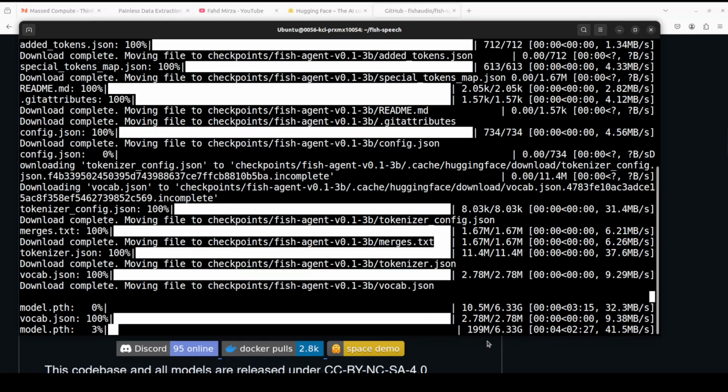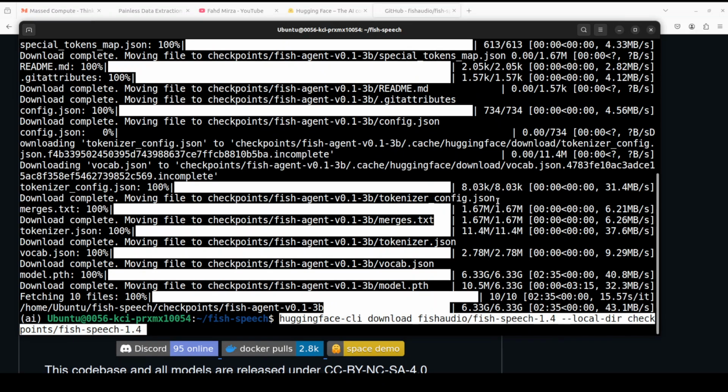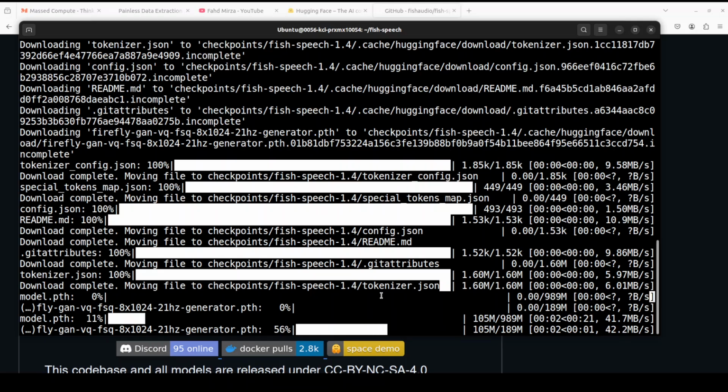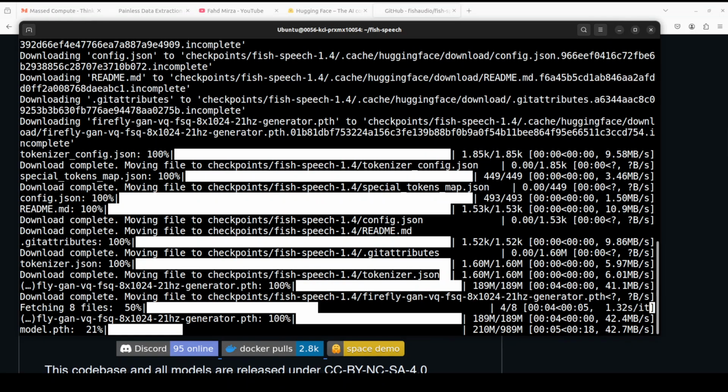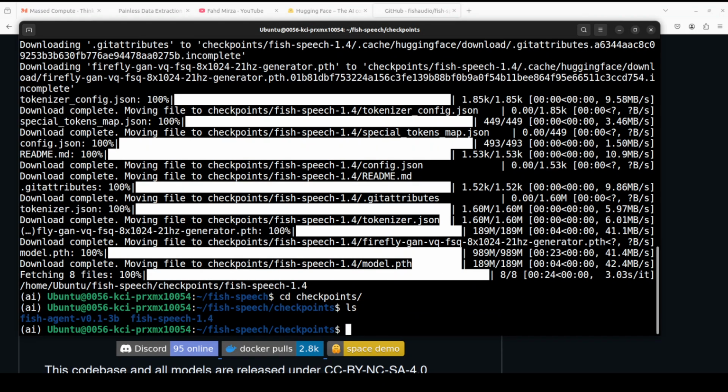You can see that this model size is just 6.33 gig. Let's wait for this one to get downloaded, and then we will download the fish speech one. Fish agent model is downloaded. Let's also download the other one, which is the fish speech 1.4, in the same way through Hugging Face CLI. Let's wait for it to finish. This model is not that big, and that is also done. So if you go to the checkpoints directory here and do ls, you should see two directories with both models.